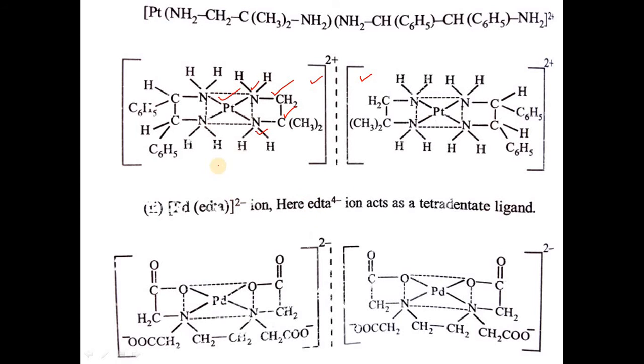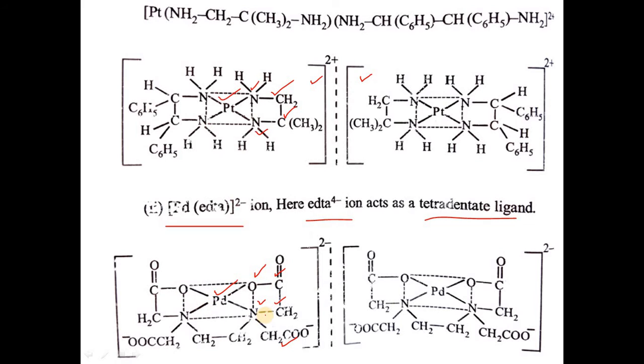Similarly, in the case of the palladium EDTA 2- ion, here the EDTA 4- ion acts as a tetradentate ligand. So here palladium, that is OCO CH2 N, CH2 CH2 N, CH2 CO- and CH2 CO- groups.